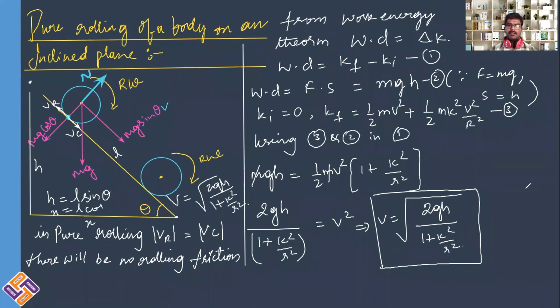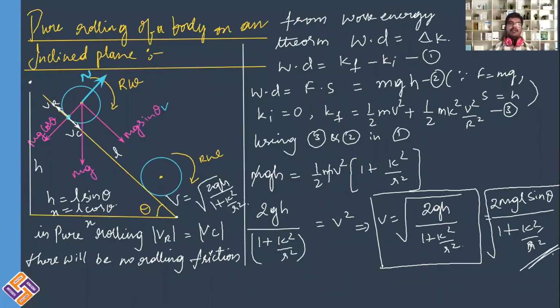That is from the triangle. So you can just use h is equal to L sine theta in this equation. This can be written as under root 2gL sine theta divided by 1 plus k square by r square. This is the final expression for velocity of a rolling body on an inclined plane.